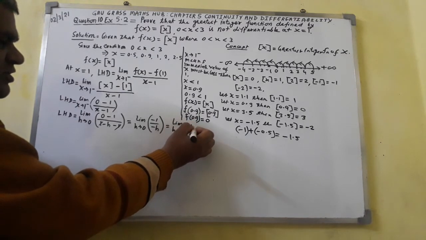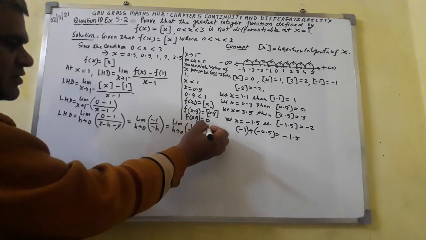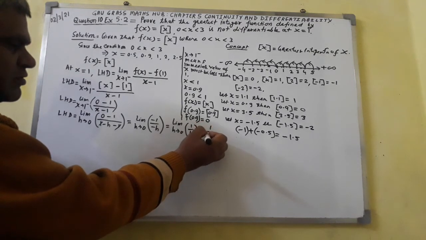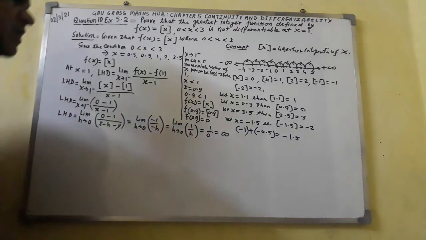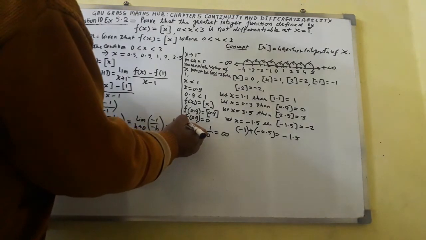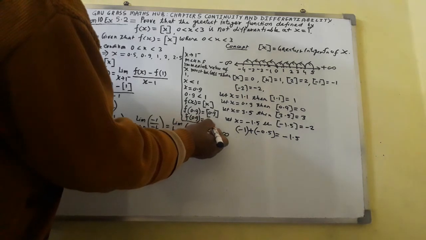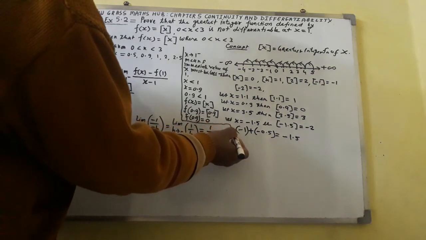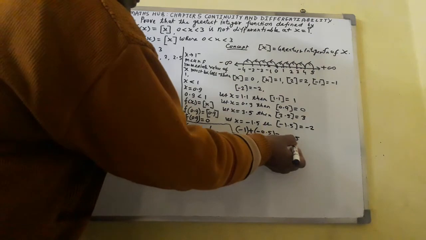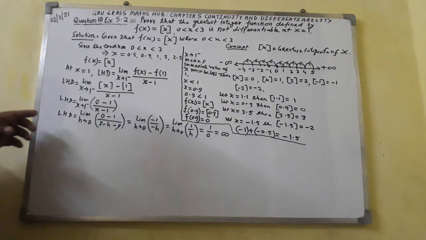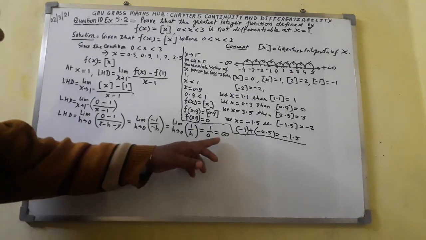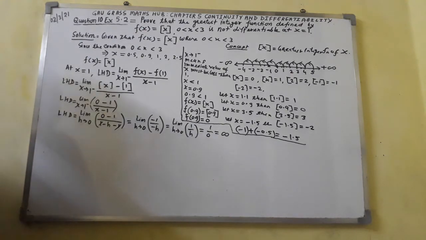1 over h, which comes out to be 1 over 0. It will go to infinity. This thing you have got. Left hand derivative you have got infinite. Now I shall tackle the right hand derivative at x equal to 1.